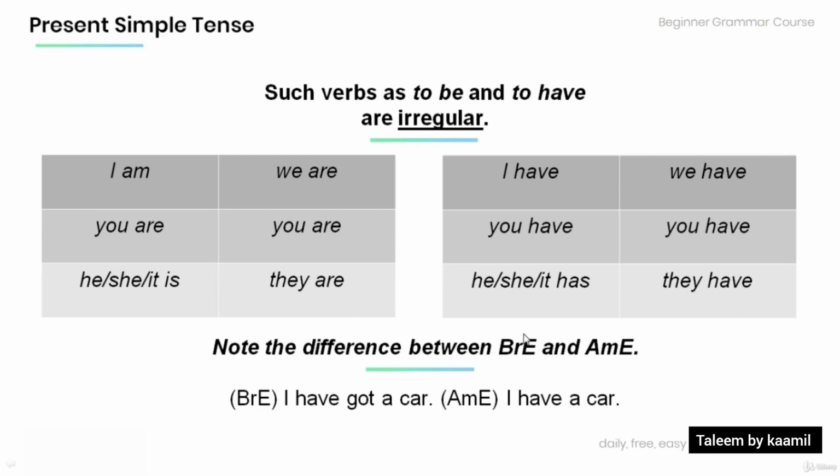Note the difference between have got and have. Have a look at the differences below. I have got a car. I have a car.